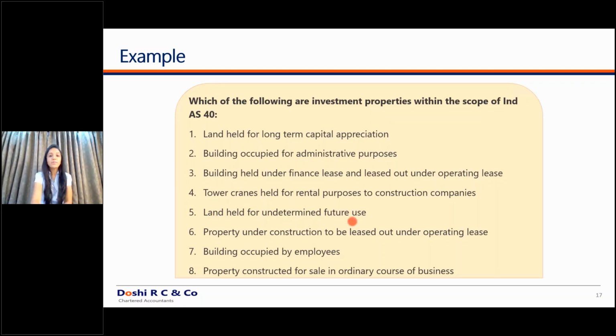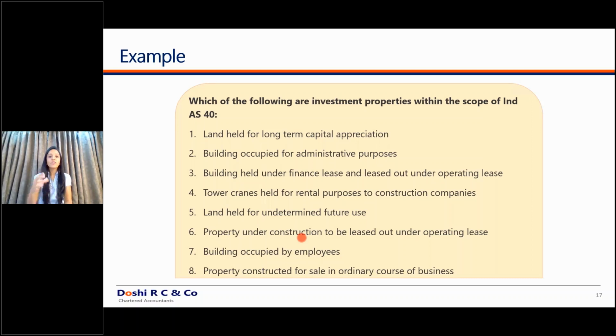Land held for undetermined future use. You don't know as of now what the future use of that land is. So as we discussed, unintended use or undetermined use has to be mandatorily classified as investment property. Property under construction to be leased out under operating lease. Now, even if it is under construction, still this property has to be classified as investment property.